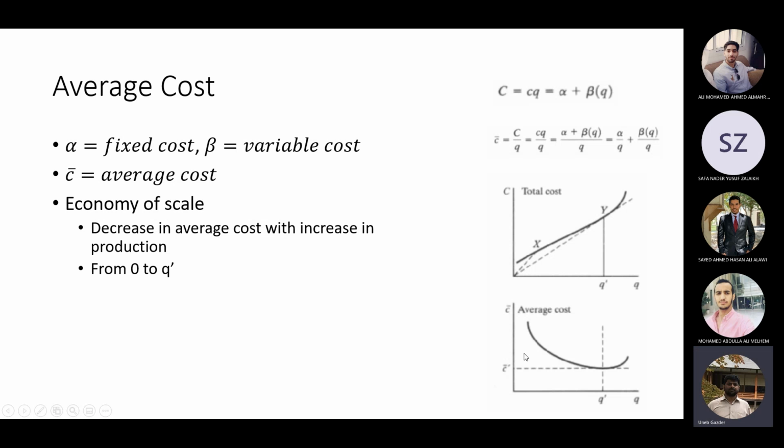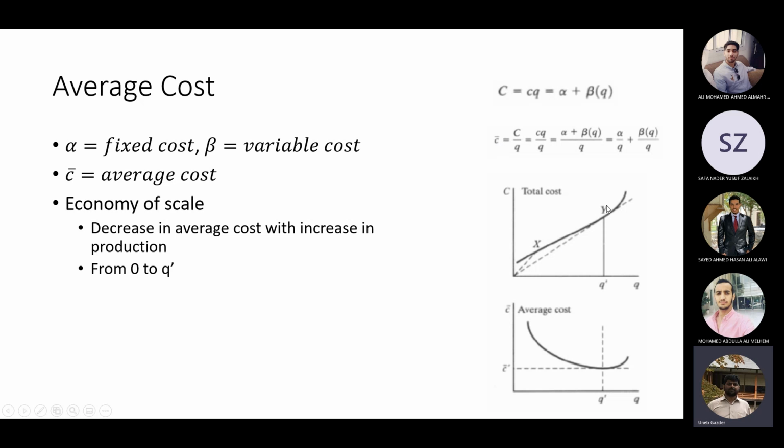In the first region, each increase in output unit reduces the average cost. Why? Because alpha is constant, so you are dividing by a higher number, and the average cost is decreasing.